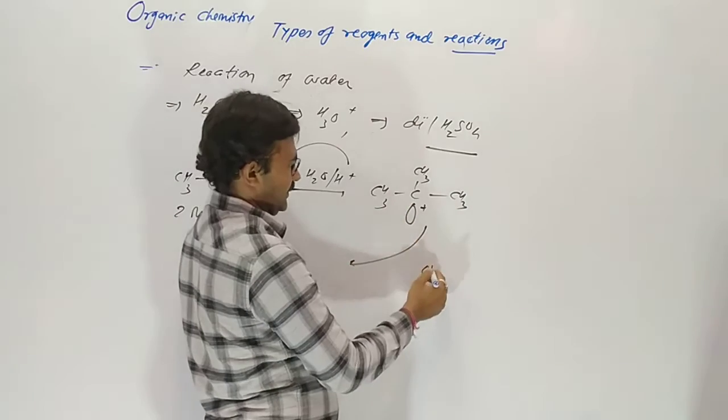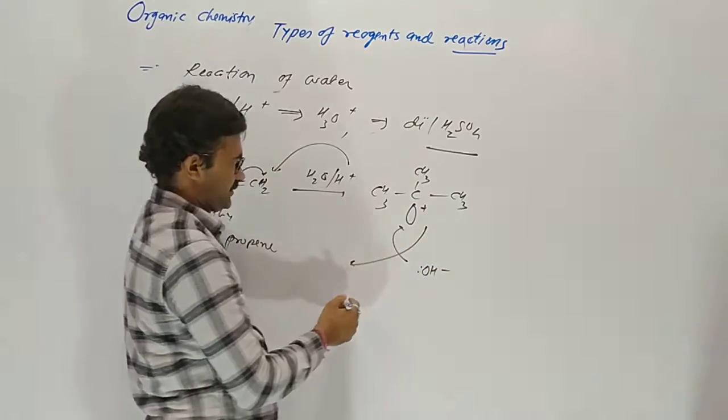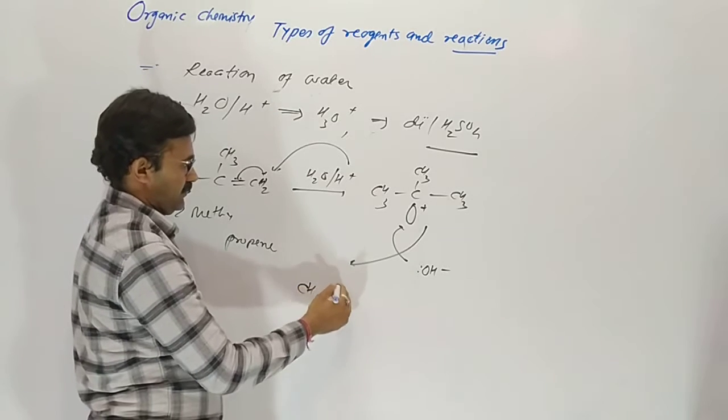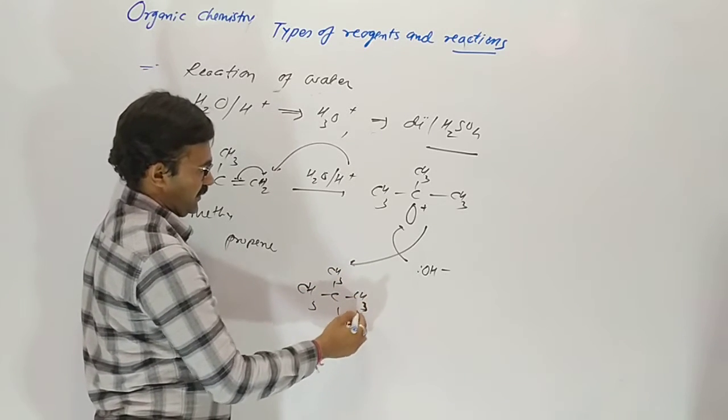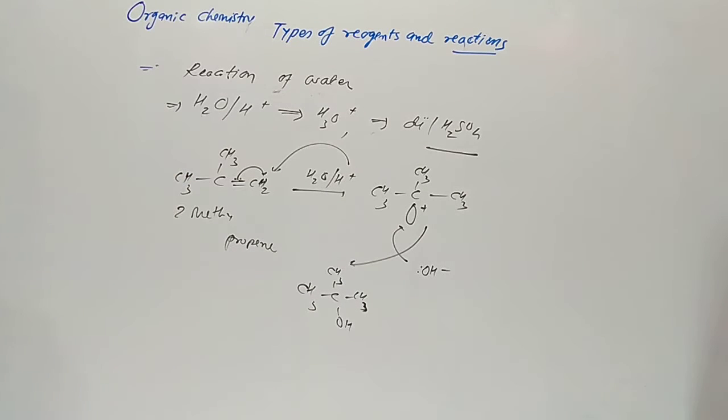In the empty orbital, OH minus combines there, and our product will be 2-methyl propan-2-ol. Yes, here the Markovnikov rule is obeyed.